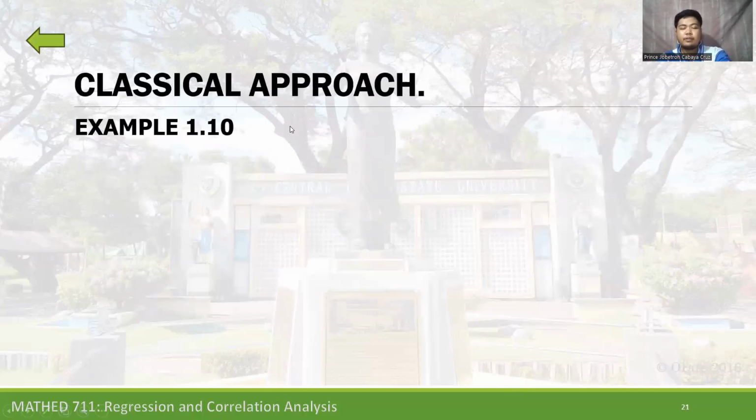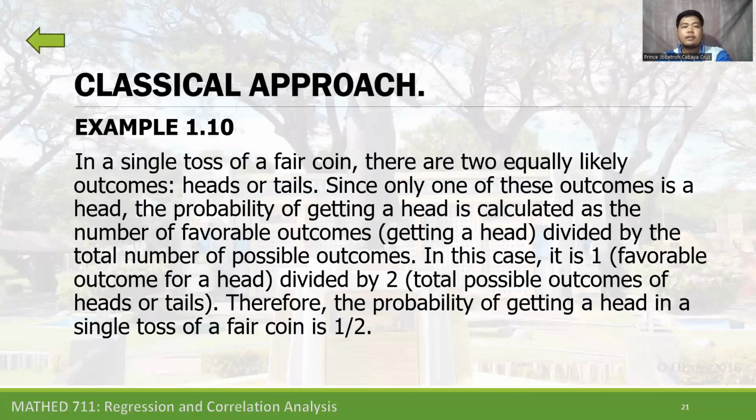So the classical approach, for example, if we toss a coin, a single toss of a fair coin, there are two equally likely outcomes, head or tails. Since only one of these outcomes is a head, the probability of getting a head is calculated as the number of favorable outcomes of getting a head divided by total number of possible outcomes.